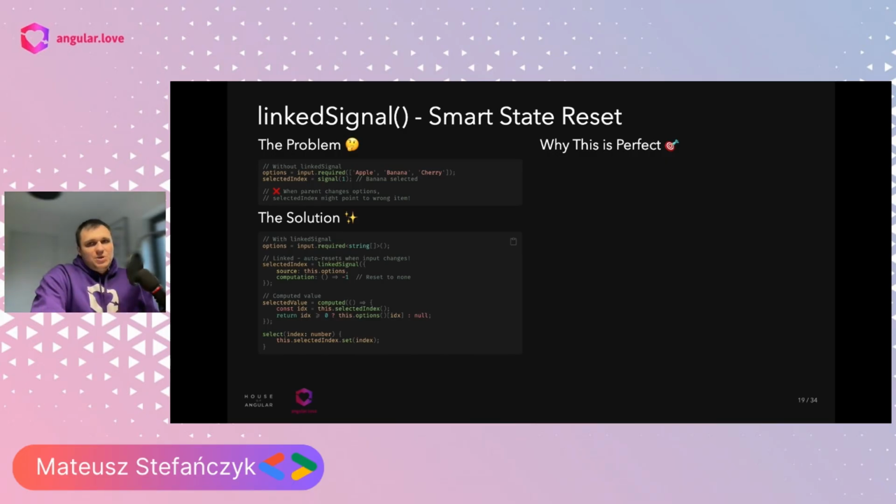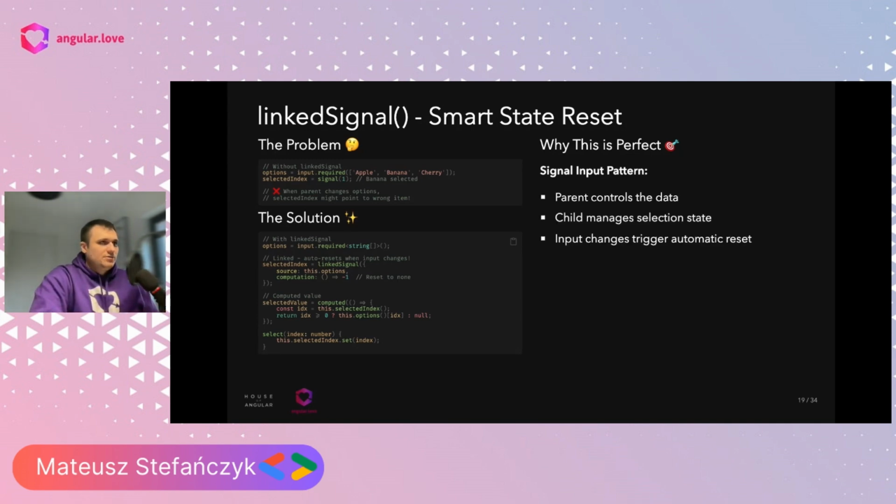In the past, people very often utilized effects for this kind of thing, but it was mentioned in the documentation that effects are not dedicated to synchronizing two signals between each other, right? And then after some time, they released the linked signal, which is the perfect use case for synchronizing two signals' values between each other.